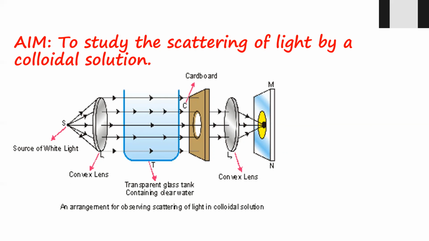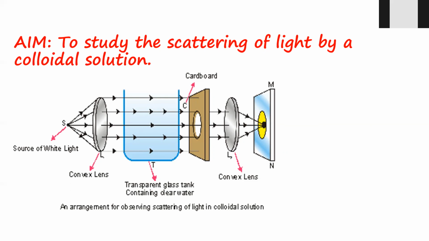Source light is white light, that is a combination of all seven colors. When it has to cover a short distance, the blue color is visible. When it has to cover the longer distance, the shorter wavelength colors will be scattered away, and only the red color, being a long wavelength, will be visible to us.